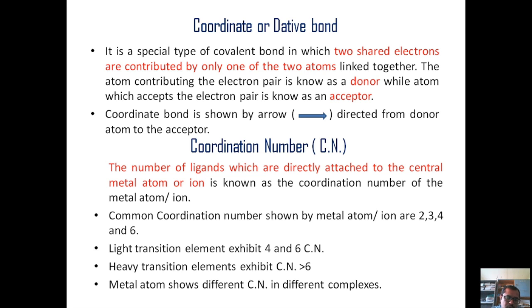They might show variable coordination numbers depending upon the ligands which attach to them. The metal atom shows a different coordination number in different complexes because different ligands provide different kinds of stability to the complex. So the number of groups or ligands directly attached to the central metal atom or ion is known as the coordination number.